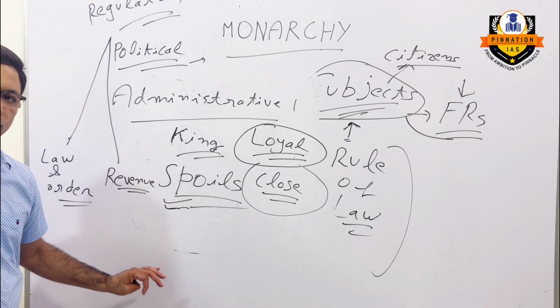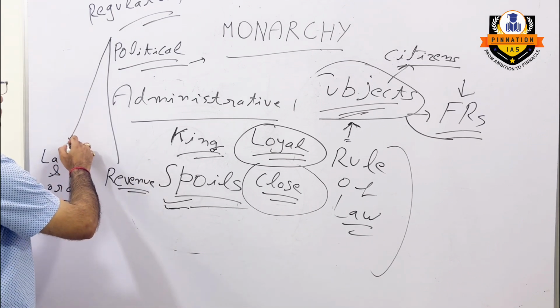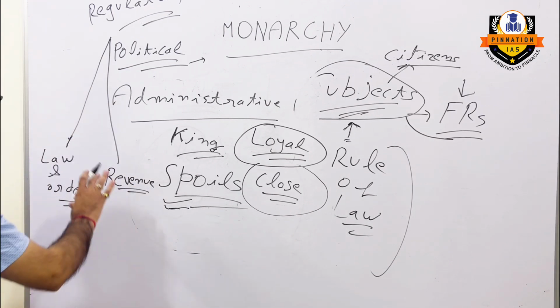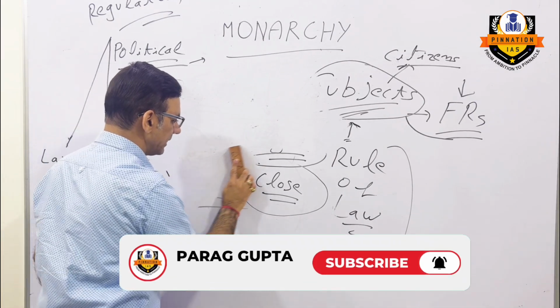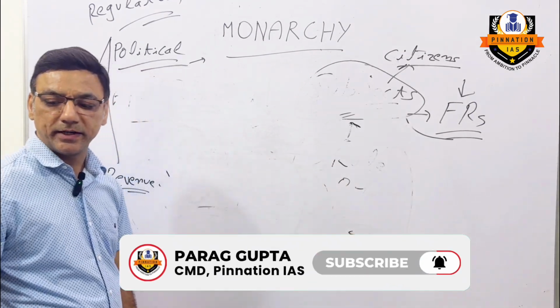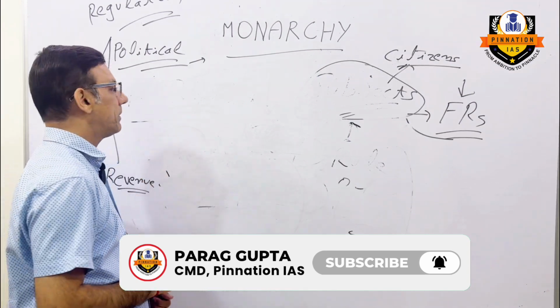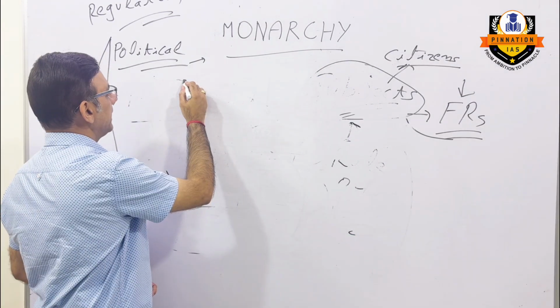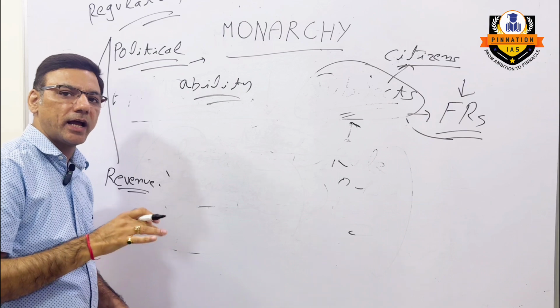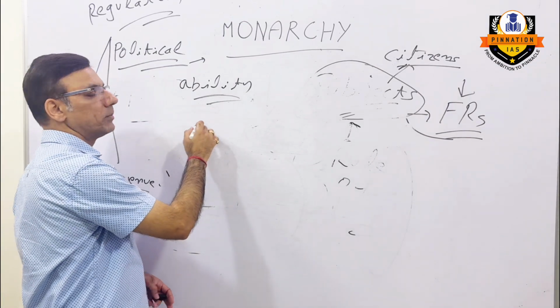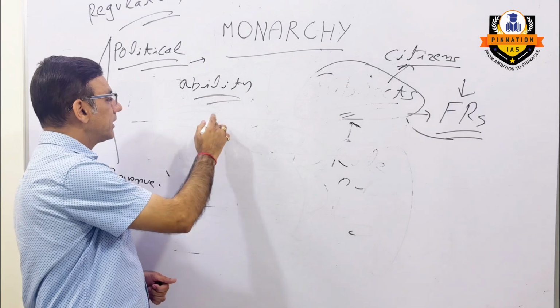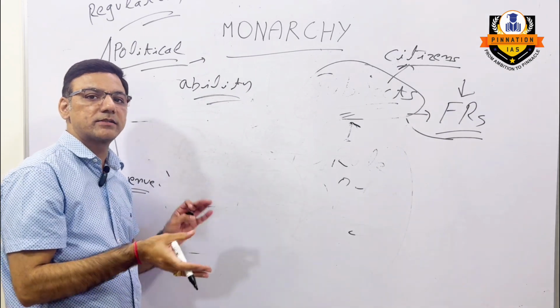These are the two regulatory functions that the king used to perform during that time. Why are these the two main functions? When we talk about monarchy, in that scenario, the credibility of the king used to depend upon the king's ability to protect the lives of the people as well as their properties, right? For that he had to maintain law and order, right? He also had to protect his kingdom from external aggression.